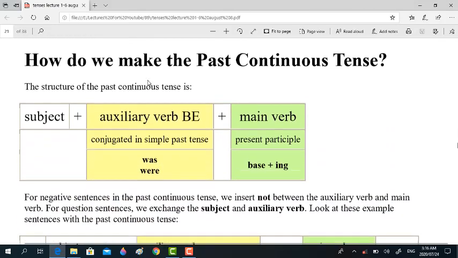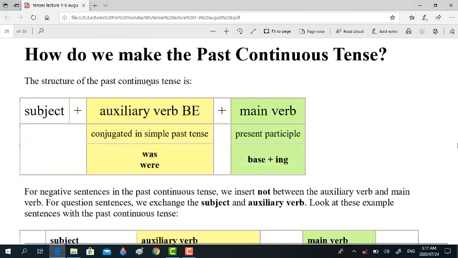So just have a look at the structure. How do we make the past continuous tense? The structure of the past continuous tense is subject plus auxiliary verb, that is be. The past form of be is was, were, and the main verb, that is the present participle form. The ing form of a verb is also called the present participle form, but I'm not going into that non-finite verb again. Present participle is one of the non-finite verbs. Base form plus ing, just keep it in mind.